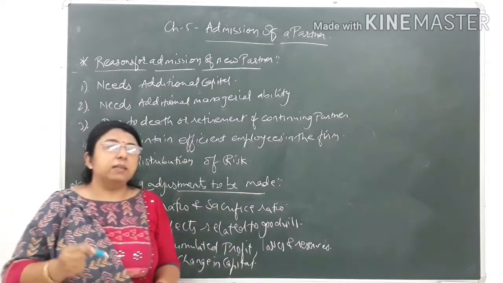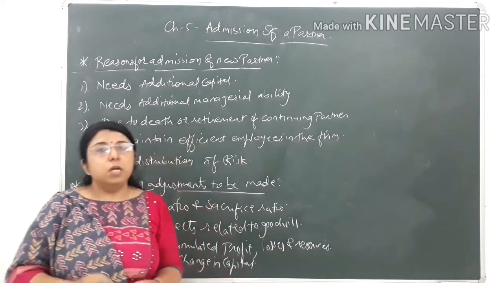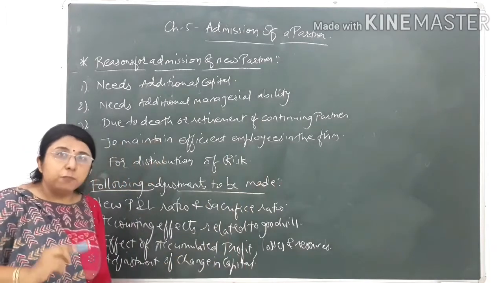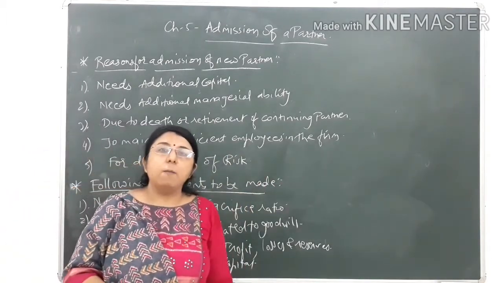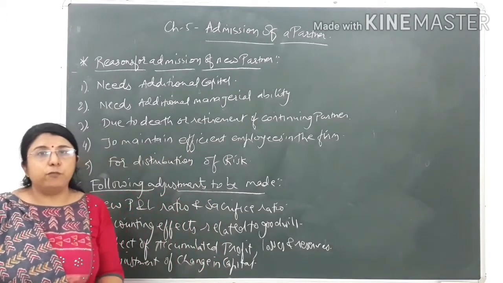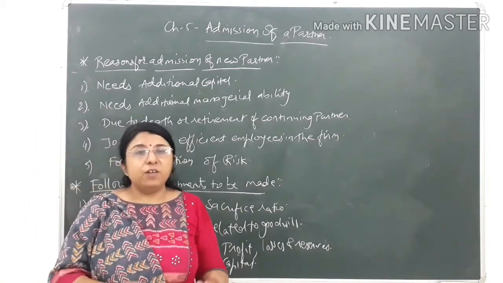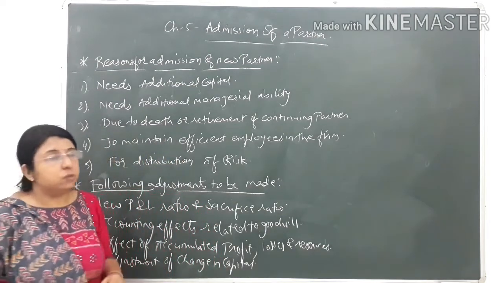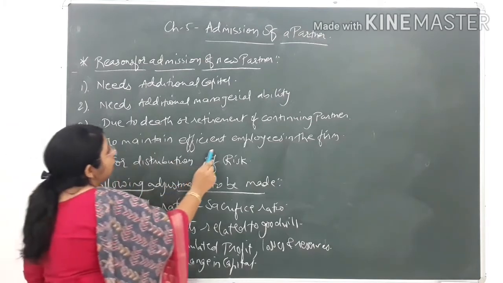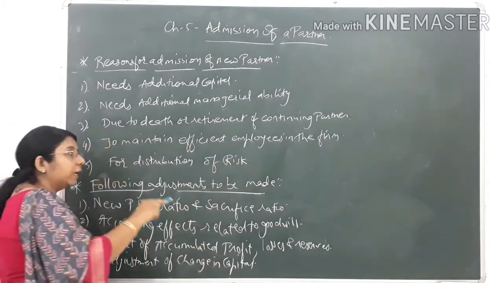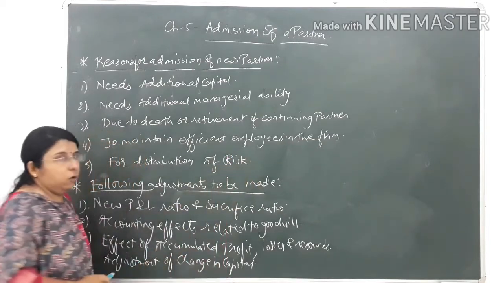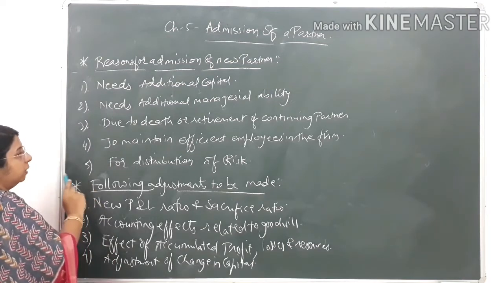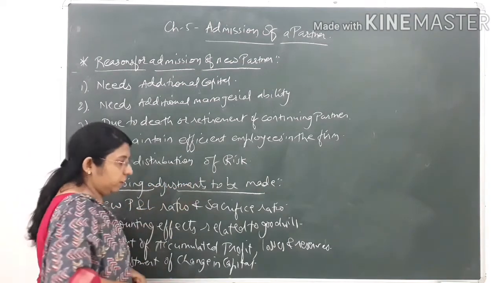So in order to retain that type of employee in the firm, they are offered partnership in the firm. So instead of being an employee, now he will be acting as a partner of the firm. Naturally, seeing the profit of being a partner, he will continue to remain in the same firm and will not join another firm. So this is also a reason because of which a new partner is admitted. It means the employee of that firm is now acting as a partner of the firm. And last but not the least, the reason for admission of a partner is for distribution of risk.